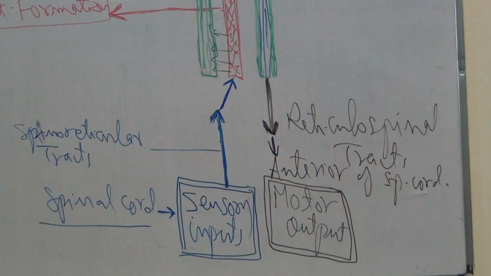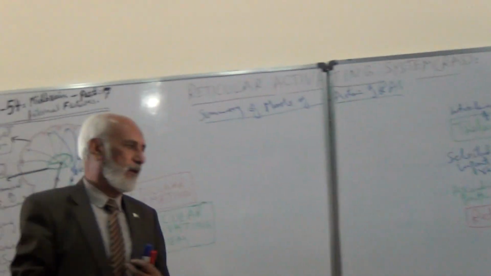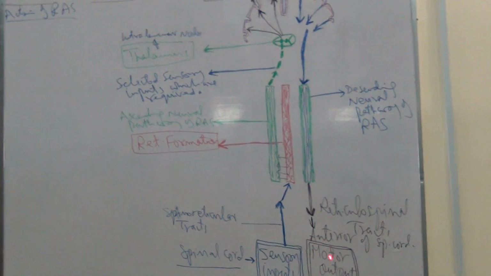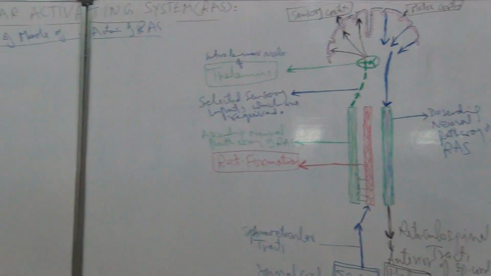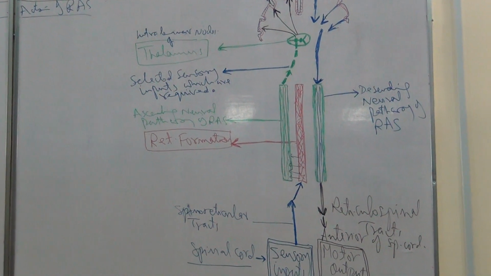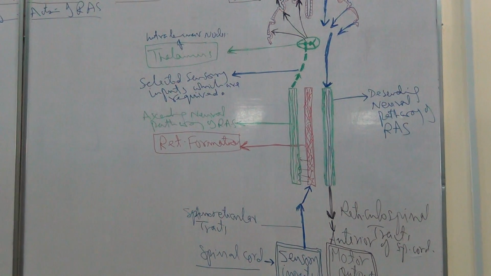From the anterior horn, it then passes to the target organs, for example muscles, glands, etc. In this way, in response to selected sensory inputs, motor activities take place. So this was just a summary of the function of the reticular activating system.